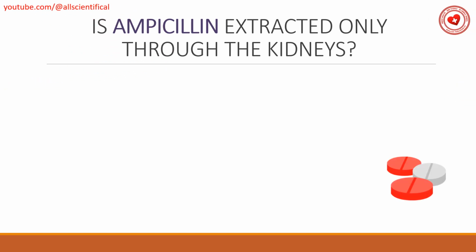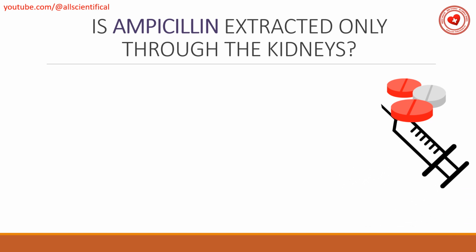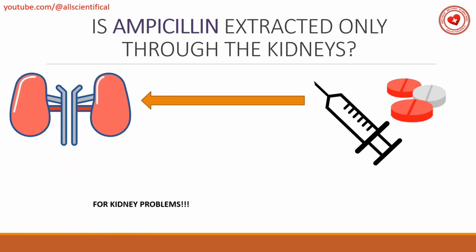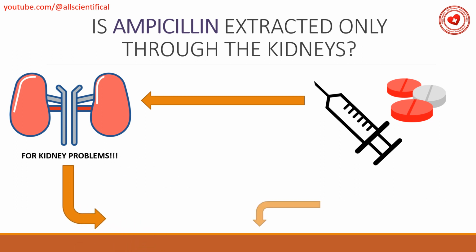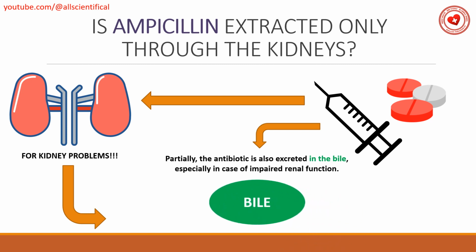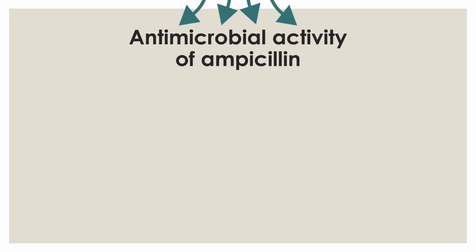Ampicillin is excreted not only through the kidneys. The antibiotic is also excreted in the bile, especially in case of impaired renal function. In bile, concentrations are significantly higher than in blood, from 4 to 100 micrograms per milliliter.